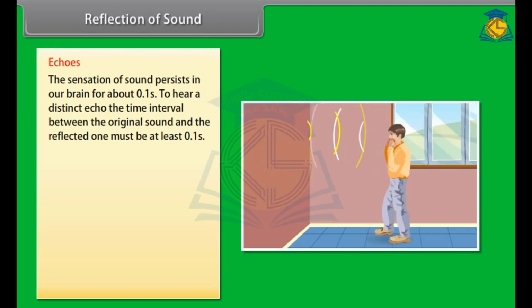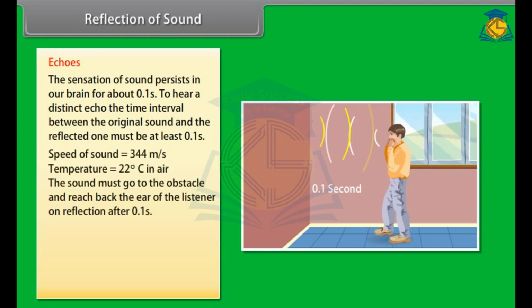The sensation of sound persists in our brain for about 0.1 second. To hear a distinct echo, the time interval between the original sound and the reflected one must be at least 0.1 second.